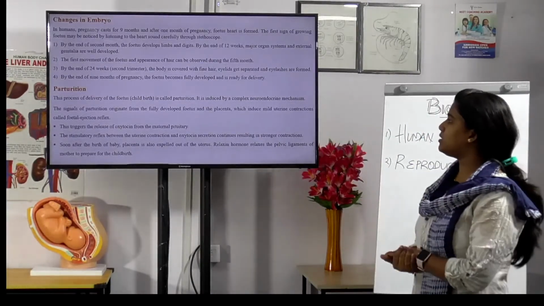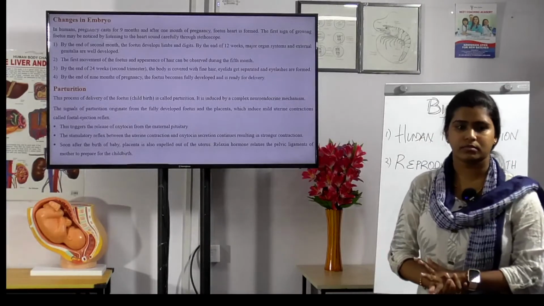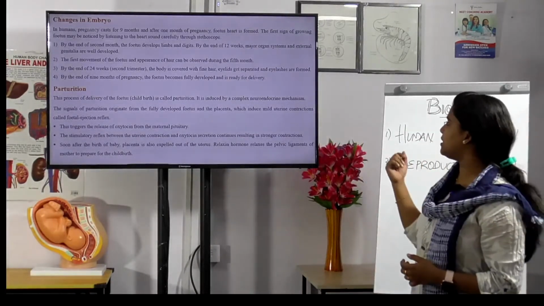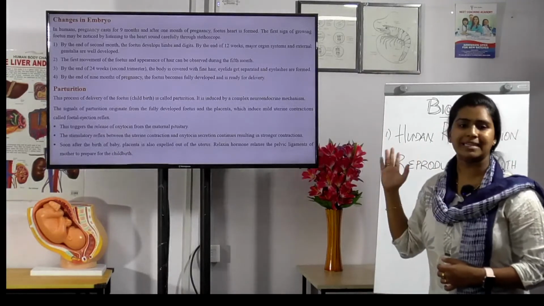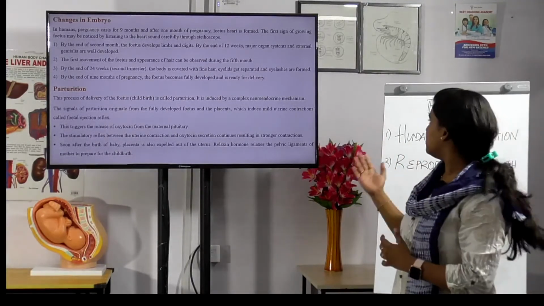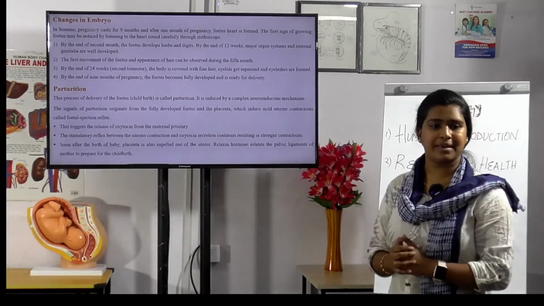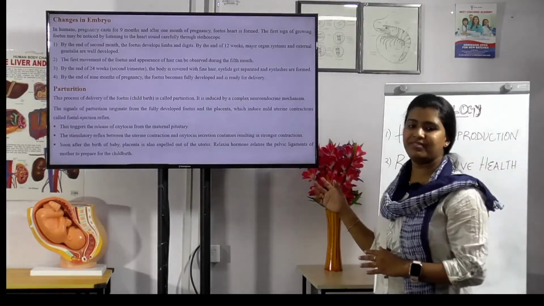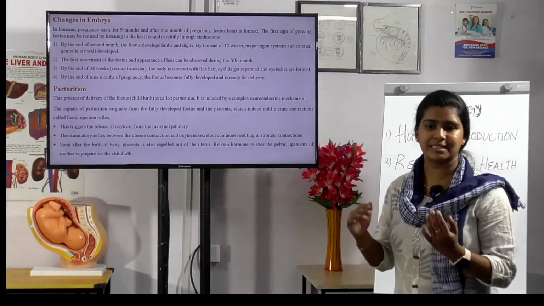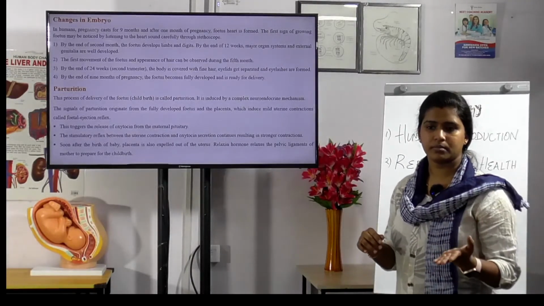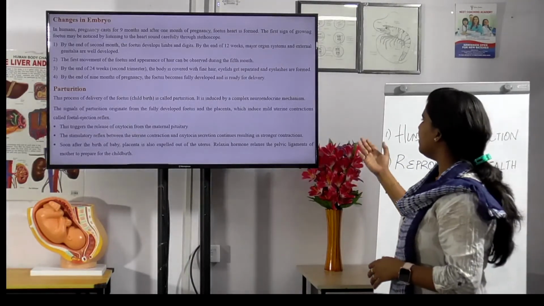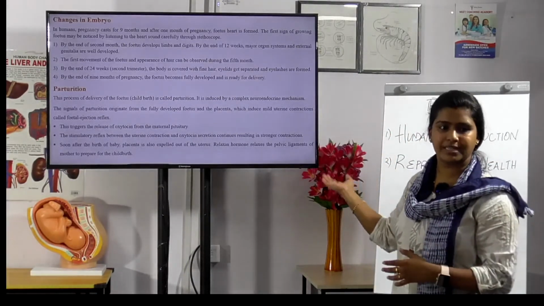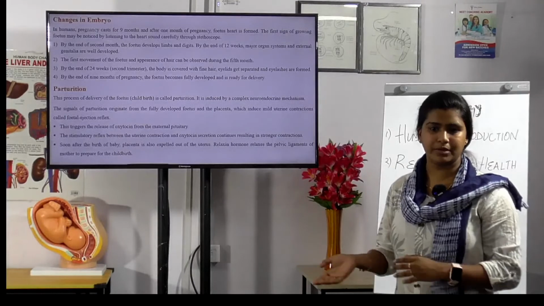And parturition, what is parturition? Yes, the process of giving birth is known as parturition. It is induced by a complex neuroendocrine mechanism, and the signals of parturition originate from the developed fetus and the placenta. Where is the signal from? The fetus and the placenta, which induce mild contractions. When there is uterine contraction, it will be the time to deliver the baby.